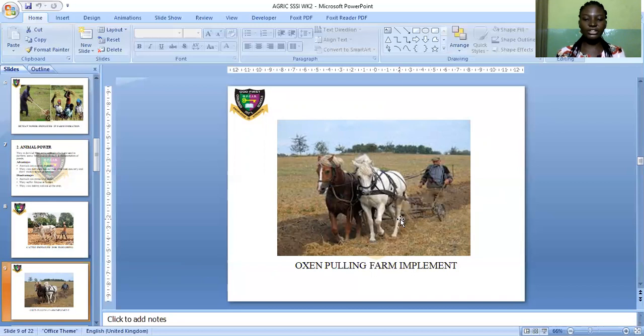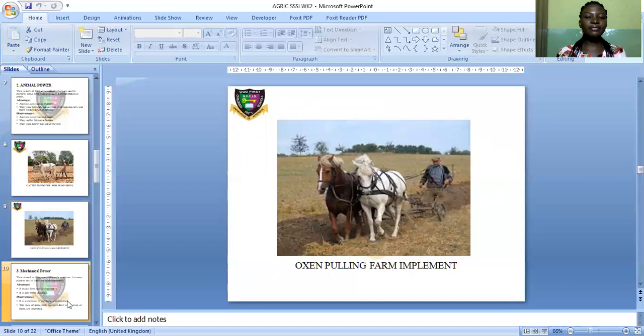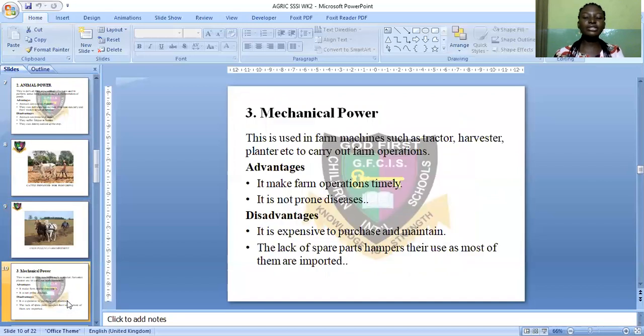Good. Now, let's see another farm power, which is mechanical power. Mechanical power is used in farm machines such as tractor, harvester, planter, ridger, etc. to carry out farm operations. This mechanical power can be used in farm in tractor, harvester, planter to carry out farm operations.